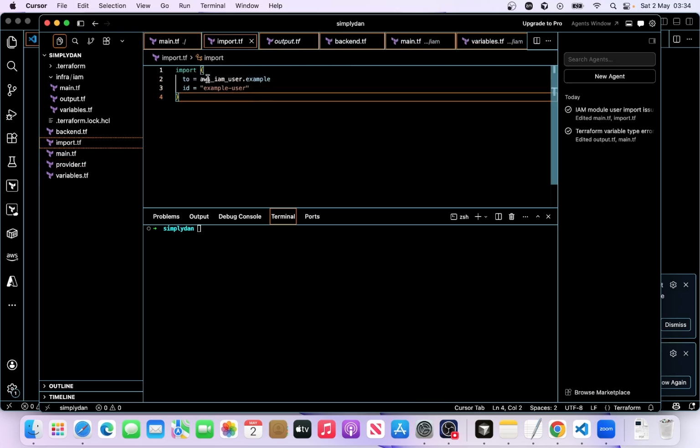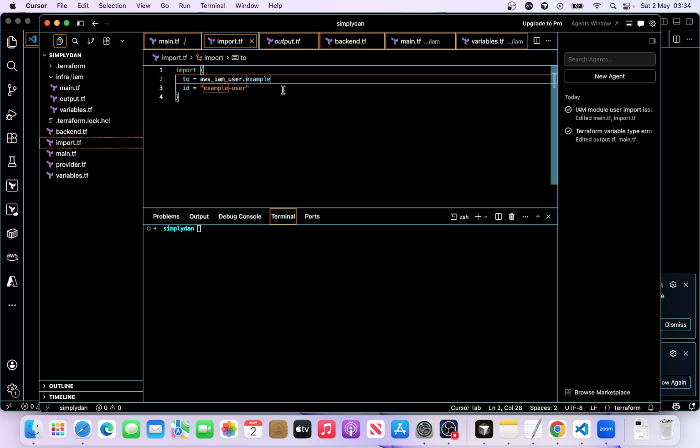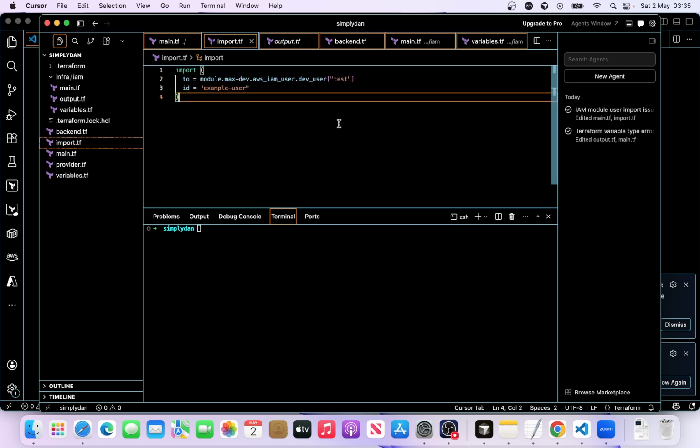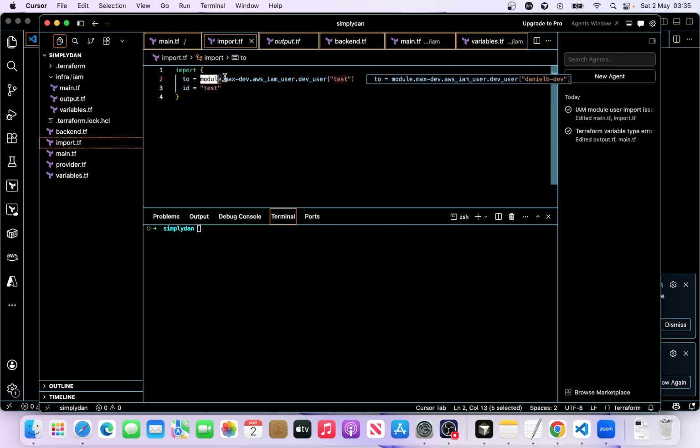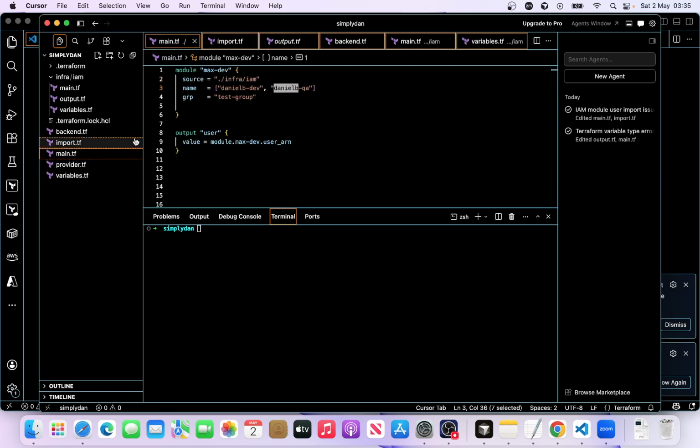So basically what we're going to do here is ignore that and say to, you say module. You see as I start typing it, it starts coming in. Let me autocomplete that. And the username, let me autocomplete that as well. Can you see the module name, and then here it is taking you to the resource that is actually creating the user. So if you come here, we got the module, module.max_dev.